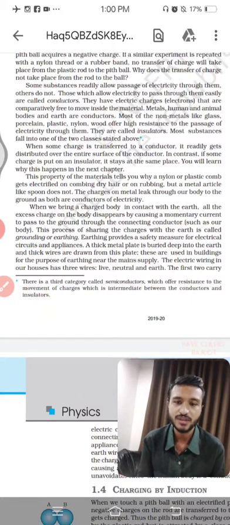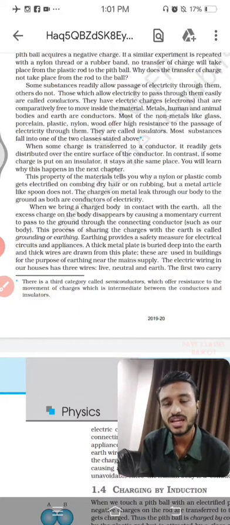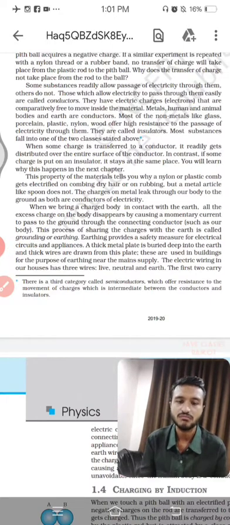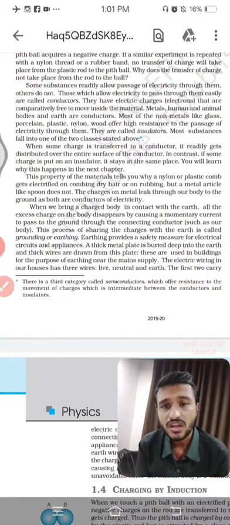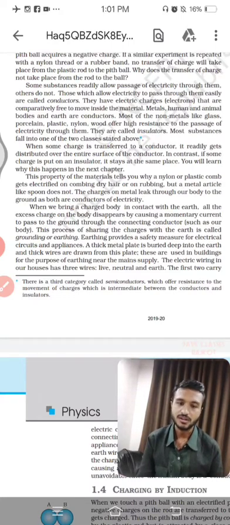Acha, what would happen whenever you try to rub the surface of an insulator? Means if the glass rod or the plastic rod, then what would happen? It will induce more amount of charges. That is where the induction will take place. So ultimately if you have conductors, they will allow the electric charges to pass through them, and insulators will not allow any kind of charge to pass through them.